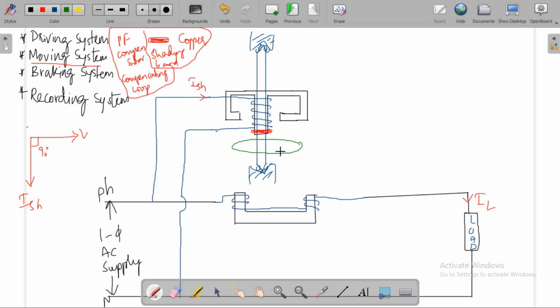The flux produced by this shunt magnet is called phi SH. The flux produced by this series magnet is called phi SC. A light aluminum disc is attached to the spindle.